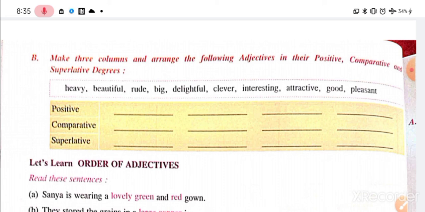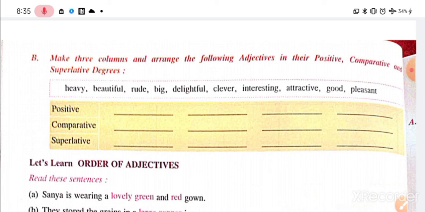I hope you understood the concept of degrees of adjective very well, and I think there will be no doubt in your mind. And if any doubt remains with you, you can consult me, you can talk to me, and you can message me personally that the thing is not clear to you, if there is any, right?